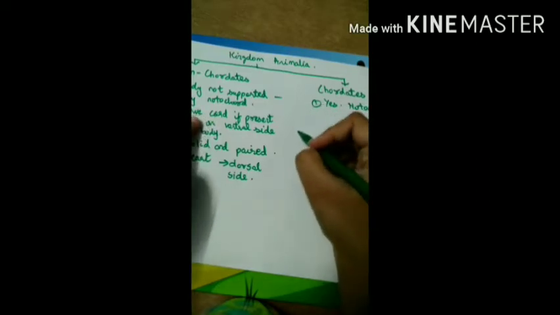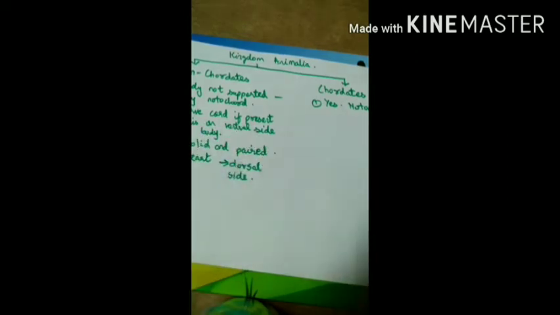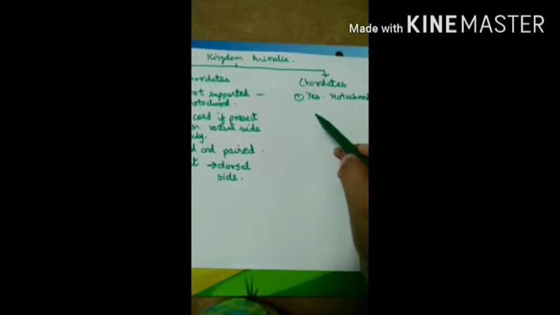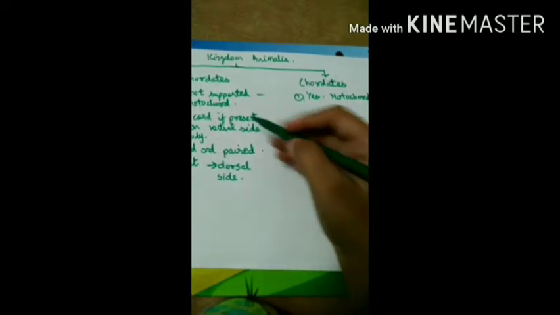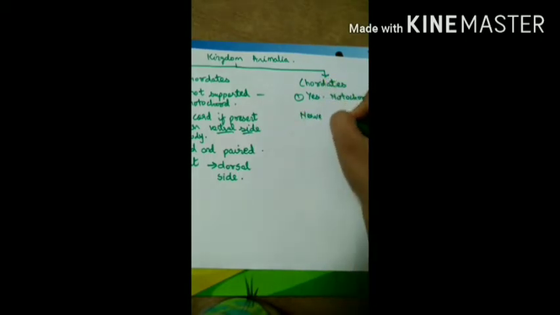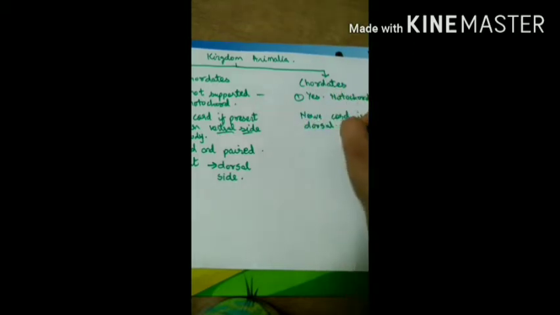Next point, nerve cord, if present, is on the ventral side of the body for non-chordates, and in chordates the nerve cord is on the dorsal side. This was on the ventral side. Here the nerve cord is on the dorsal side.